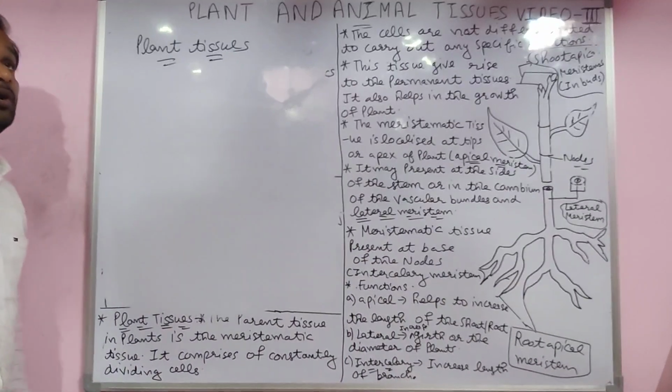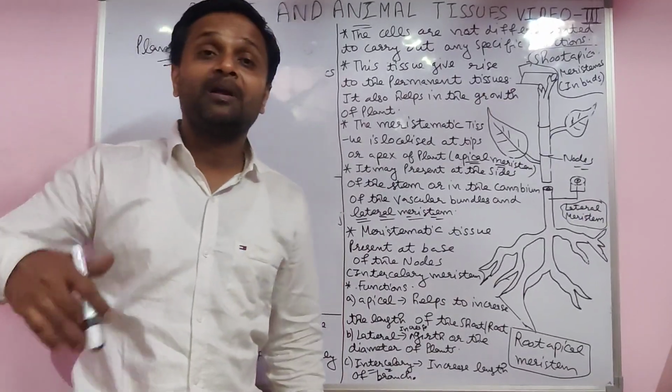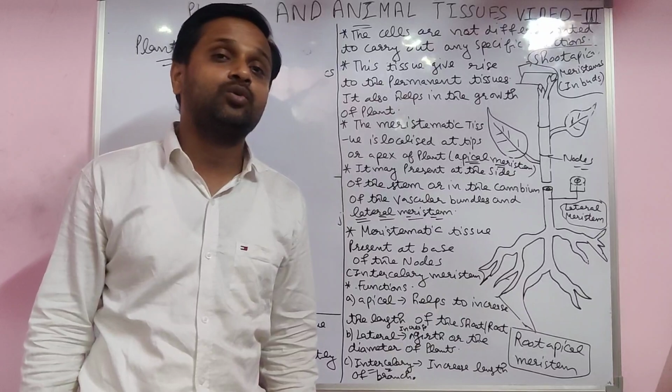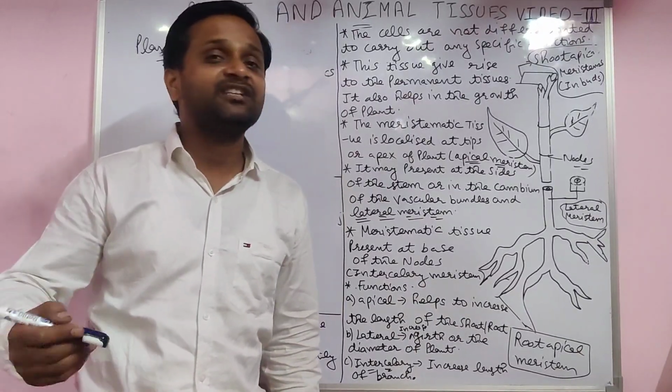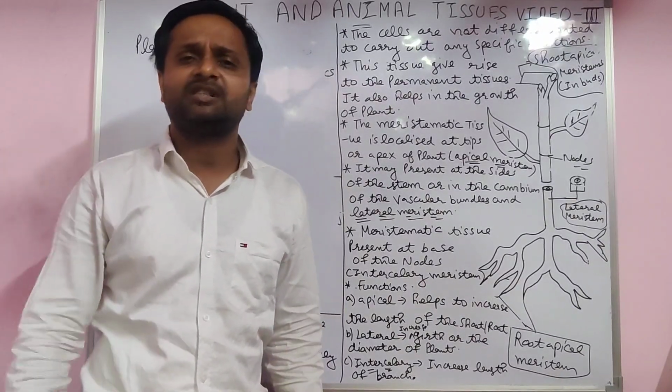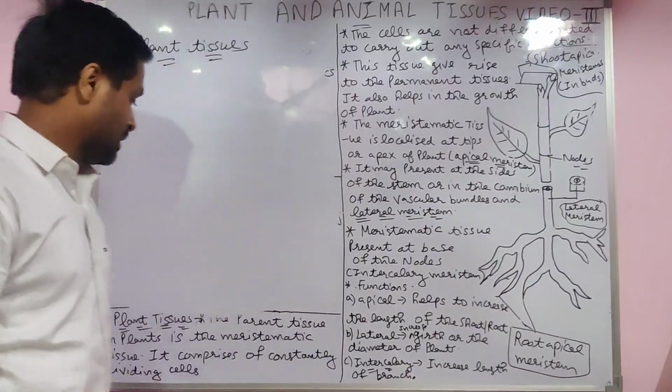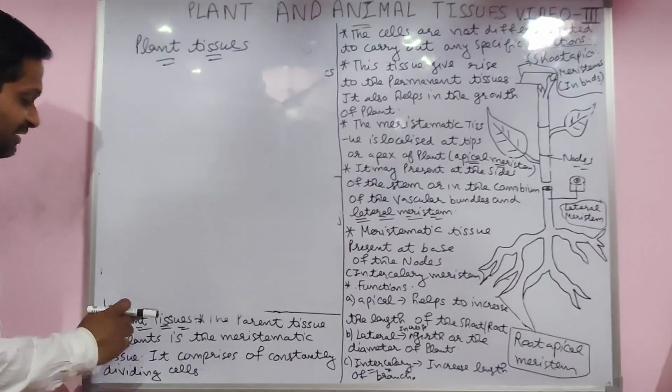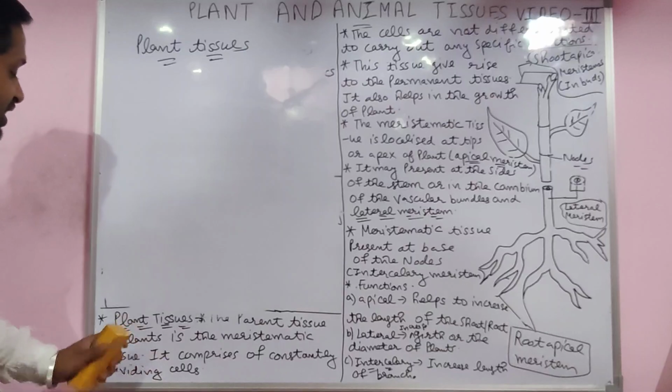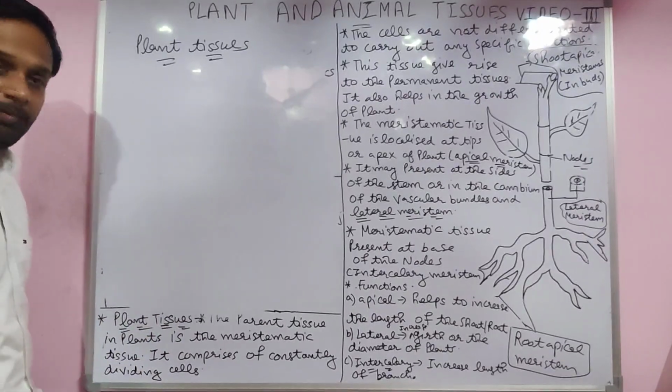You know that human height increases up to 18 years of age. Afterwards, very little increase is there, then it becomes permanent. Same here. The plant has two types of tissue: meristematic tissue and the second is permanent tissue.